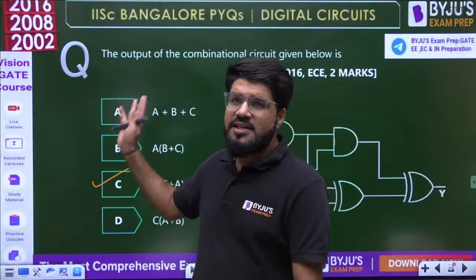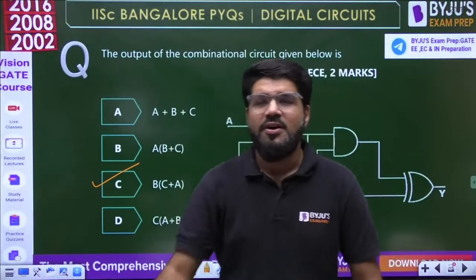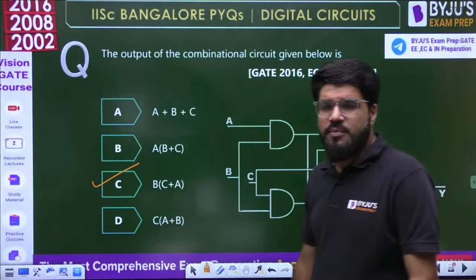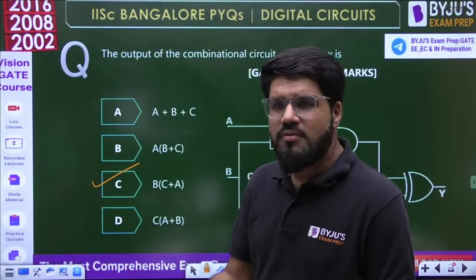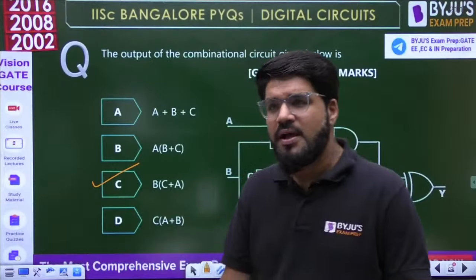Yeah guys, that's what it's mentioned here also: 2016, 2008 and 2002. These 3 last years by IISc Bangalore. Sharad, you can go by formula also, and in case you don't get it, let me know. Everybody knows the XOR formula: A XOR B is A bar B plus AB bar. That also can be tried.